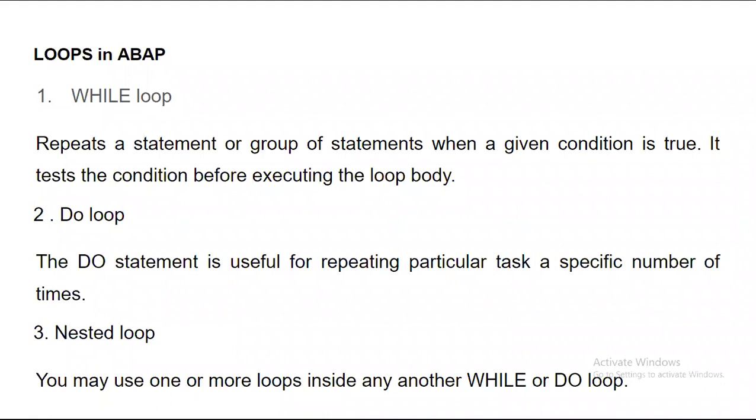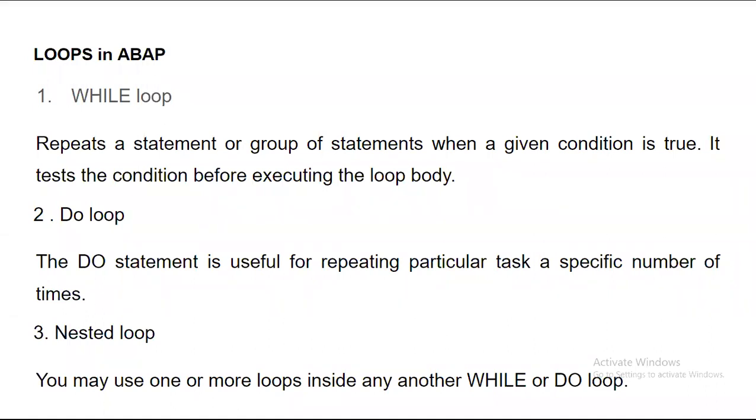How will I write it in ABAP? I will simply say do 5 times, and then put what exactly I want to do 5 times. It is just like in early school days when our teachers asked us to write down the table 5 times, and we wrote that table 5 times, one by one. This is the point associated with the do loop.